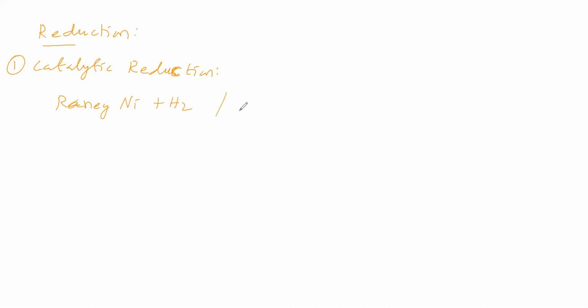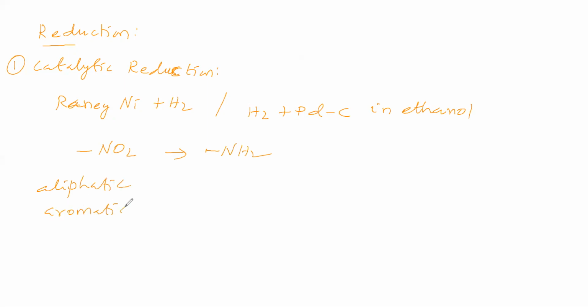Otherwise, we will take hydrogen gas, palladium carbon in ethanol as the reducing agent. Like this we can use these reducing agents. What is happening here is the nitro group is converting into amino group, whether it is aliphatic or aromatic. For both aliphatic and aromatic we can apply this. Therefore C2H5NO2 is converting into C2H5NH2.